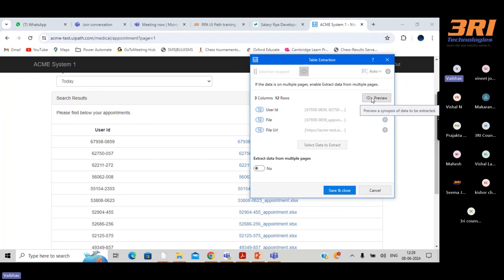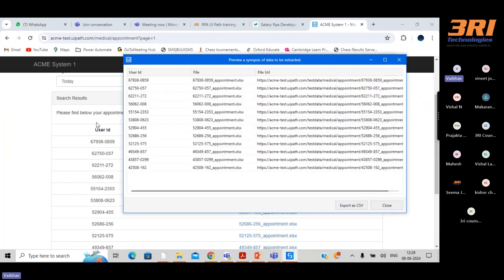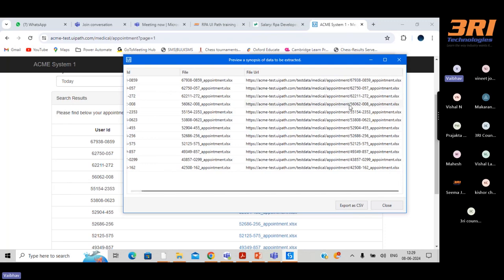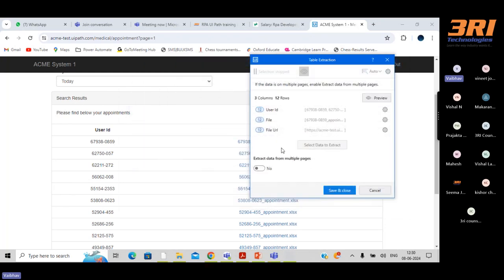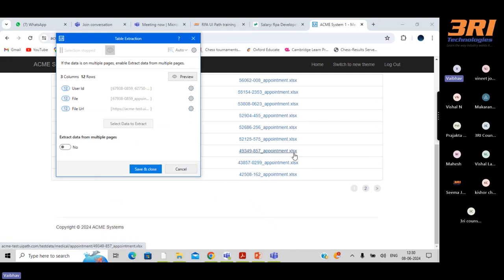And if I click on the preview, it will show you. It has taken the user ID column with all this data, the file name, along with this URL as well. See, it has extracted the URL also. Then close this. Now, here we have the data only for one page.